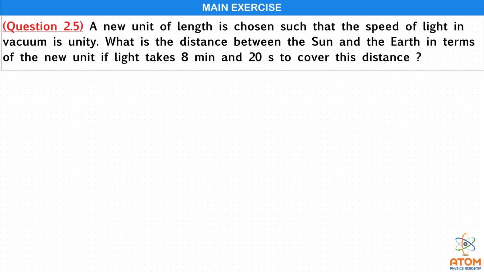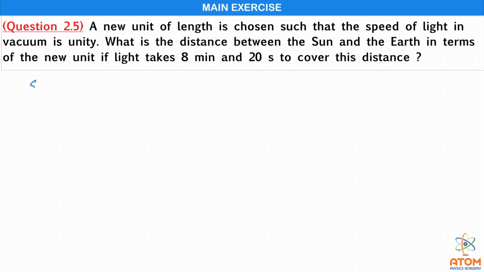And now the distance between Sun and Earth has to be given in this new unit system when the light takes 8 minutes and 20 seconds to cover this distance.